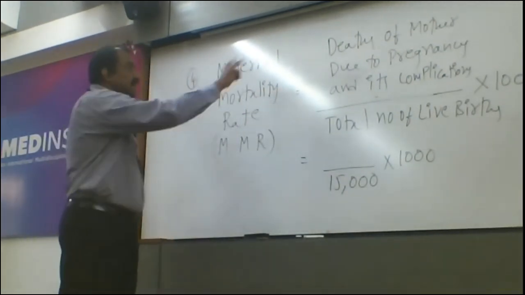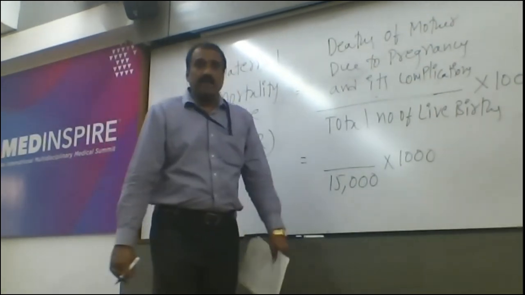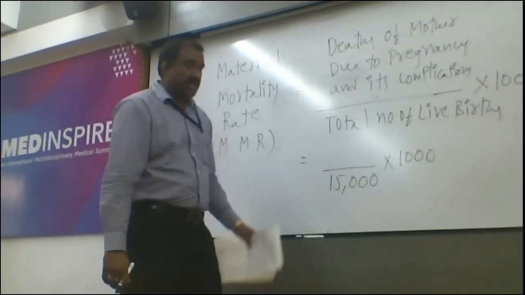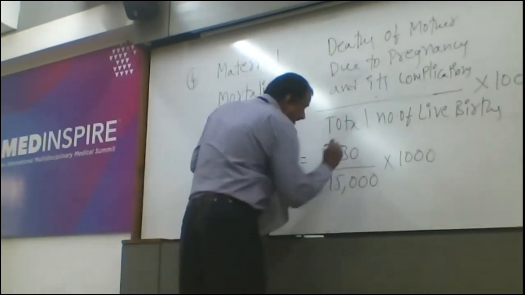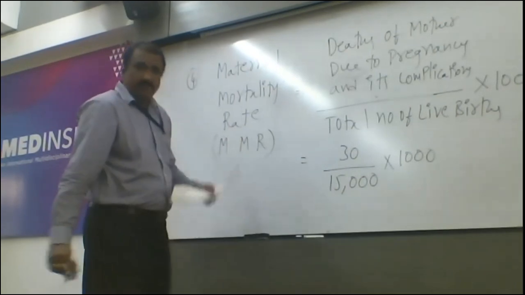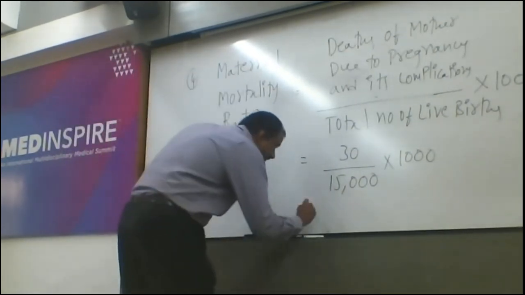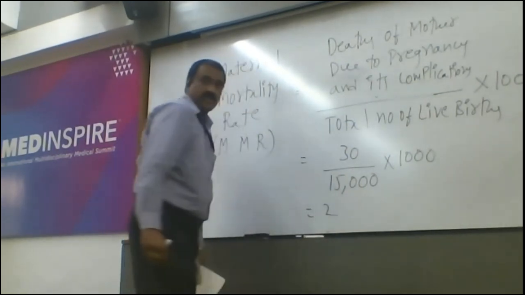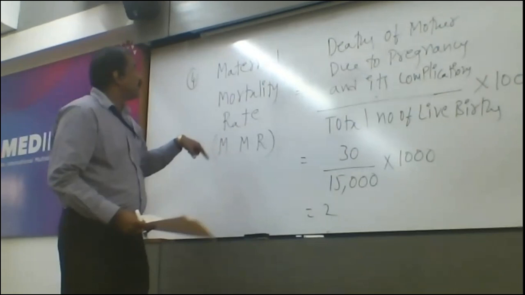I am repeating: deaths of mother due to pregnancy and its complications divided by total number of live births into 1,000. So here, deaths of mother is 13, and live births are say 15,000. Multiplying by 1,000, it is 2. Please go through. Maternal mortality rate is 2.